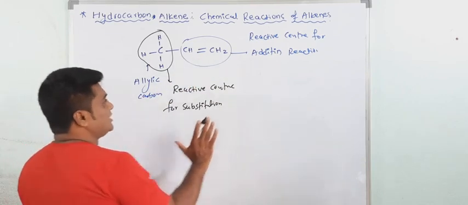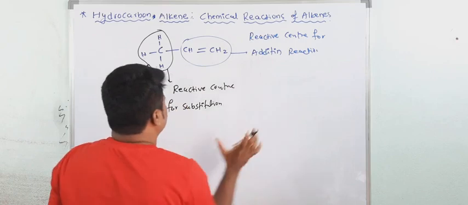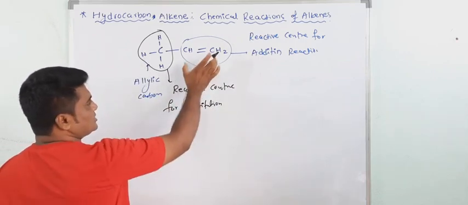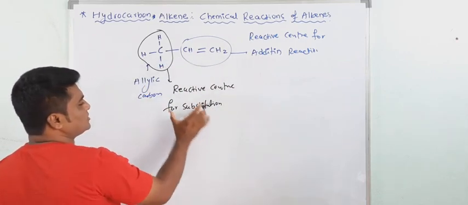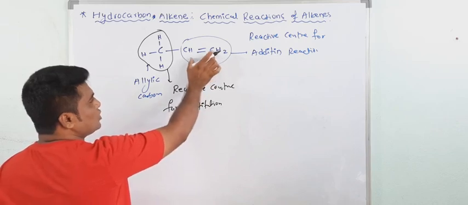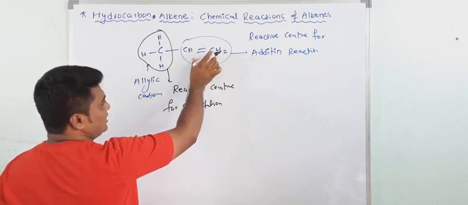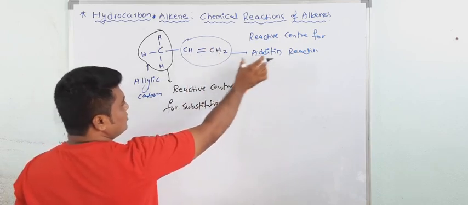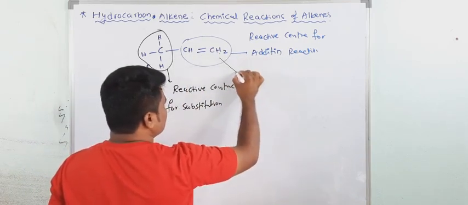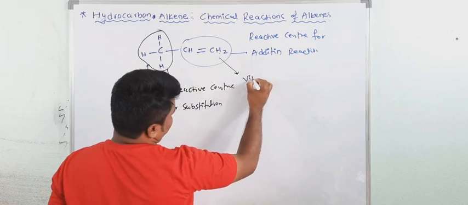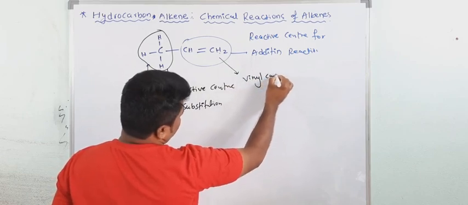First we will see addition reaction, after that substitution reaction. The allylic carbon atom gives substitution reaction. This is called vinyl carbon, the vinylic carbon atoms, and vinyl carbon atoms give addition reaction.